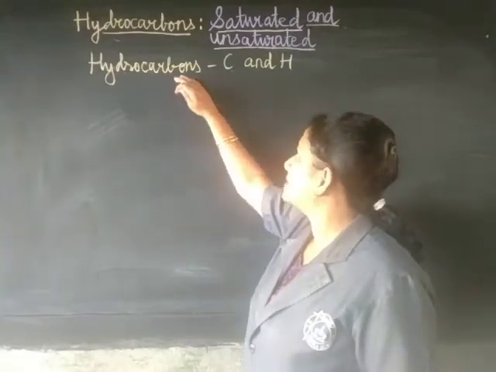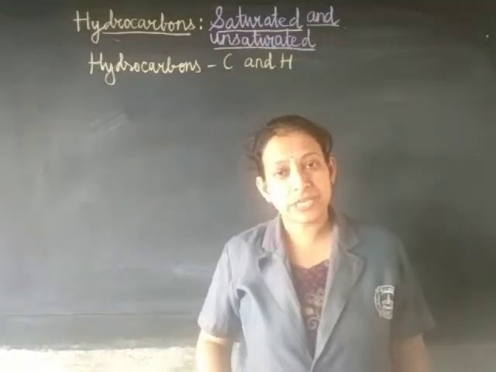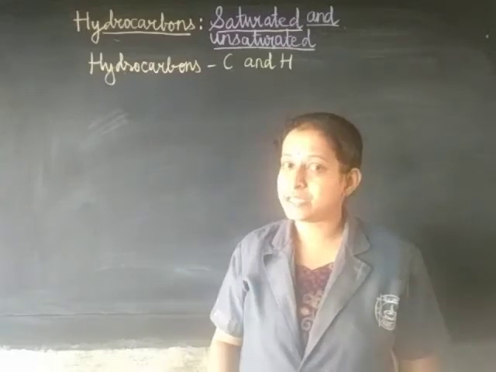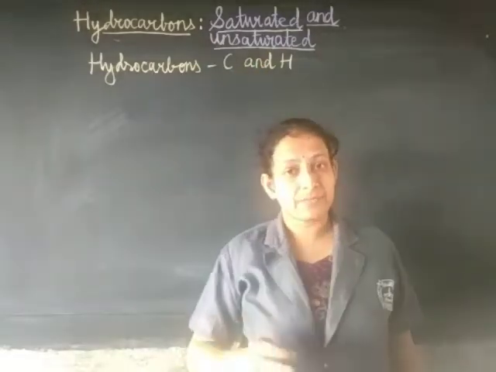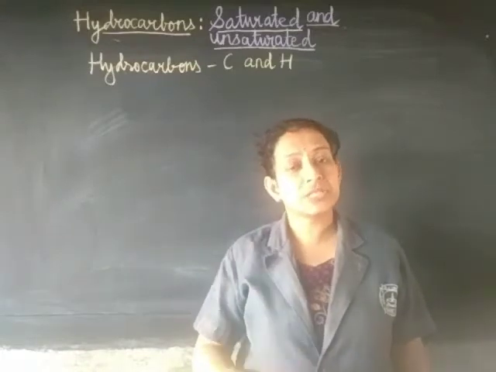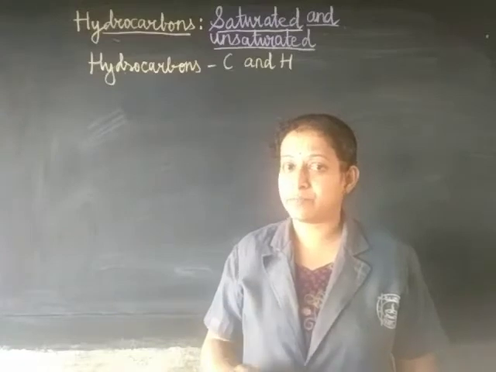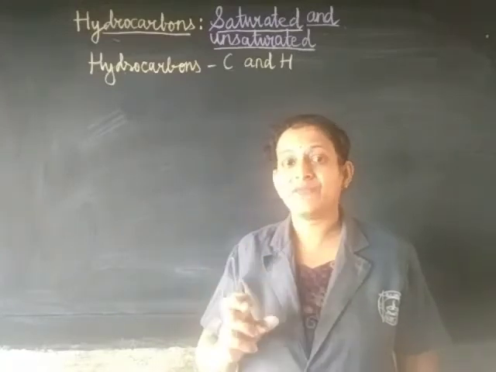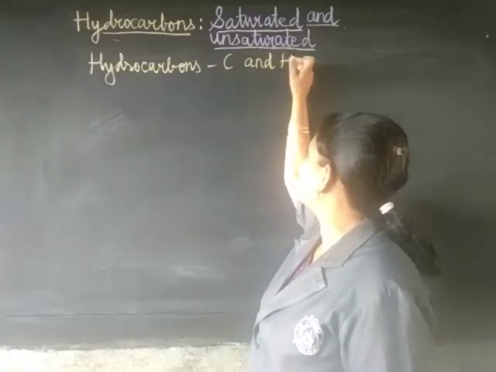Hydrocarbons are of two types, saturated hydrocarbons and unsaturated hydrocarbons. In organic compounds, hydrocarbons are the simplest and most fundamental organic compounds, because they are made up of only carbon and hydrogen.